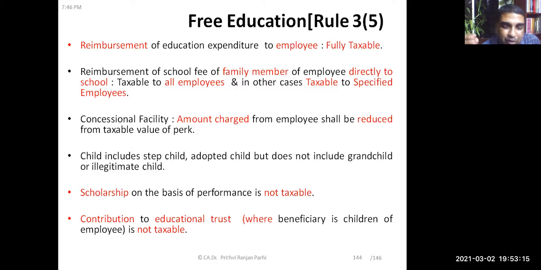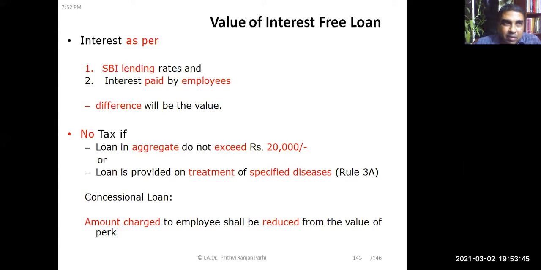Maybe the employer is planning in such a way that the employer is contributing to the educational trust, and from that trust benefits are received by the employee's children, or the employee's children are the beneficiary of the trust, but the contribution is made by the employer. In that case, that contribution to educational trust shall not be taxable. That shall not be treated as a perquisite. This is about free education.